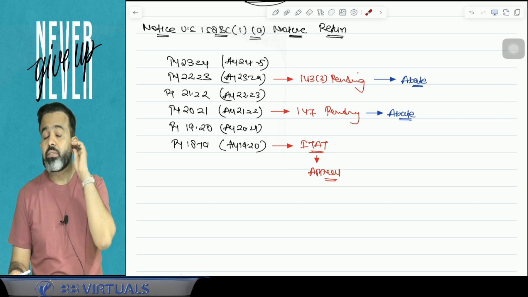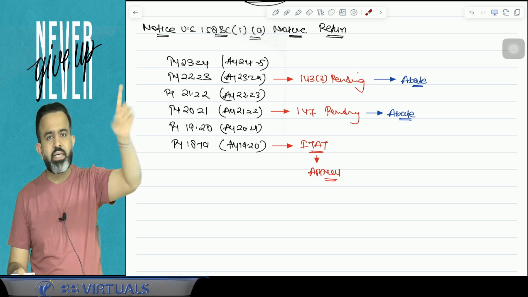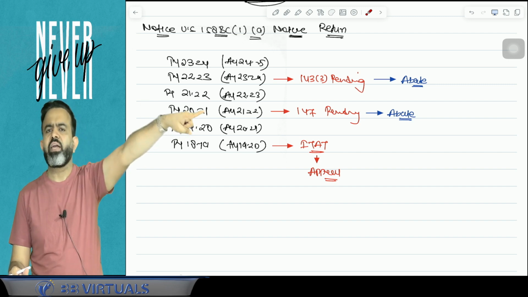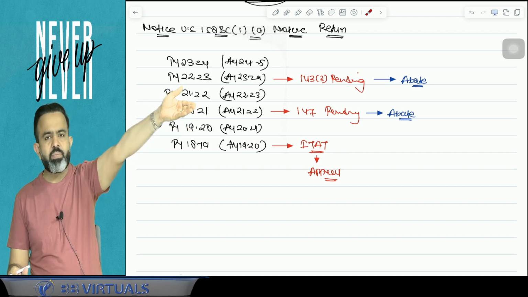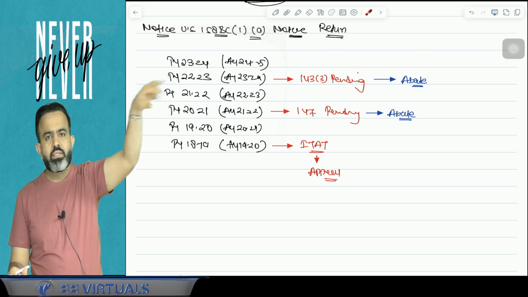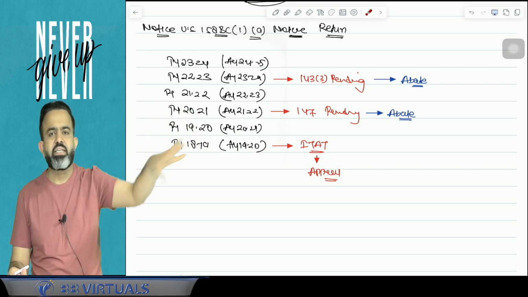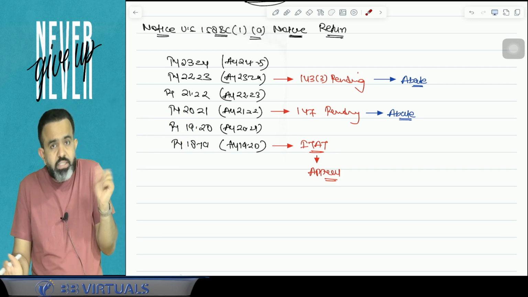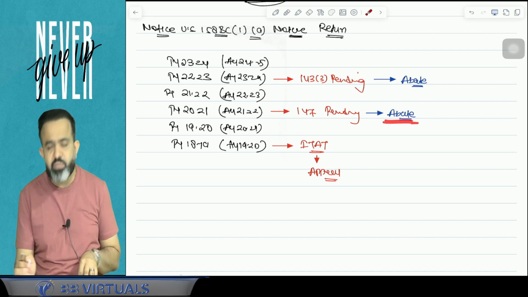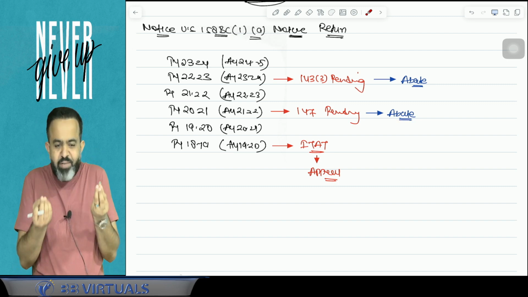Now what happened? Suppose the High Court passed the order and says that whatever search was conducted in the case of Arvind Kejriwal, that search is invalid. There may be a possibility that the High Court says the search is invalid, that the search is annulled. If the search is annulled, cancelled, then what will happen? The question is, what about this abated assessment? Guys, this abated assessment will be revived.